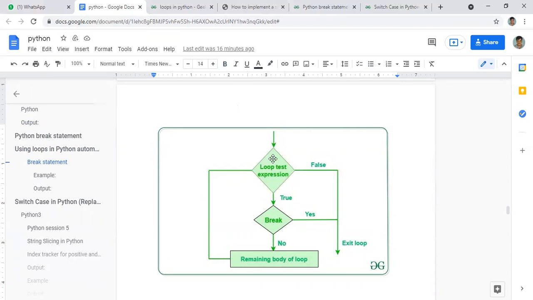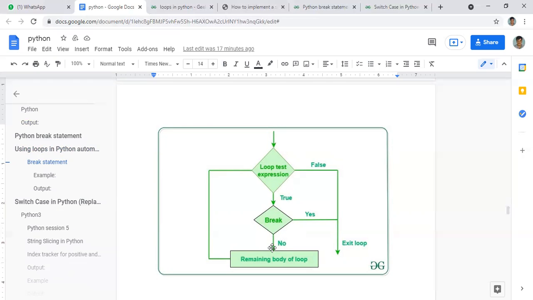When it is executed, if it is false, it will exit the loop. Generally, in the case of a while loop, if it is false, it will exit the loop. And if this condition is true, then it will break. We are programming it such that if this condition is true, it should break.